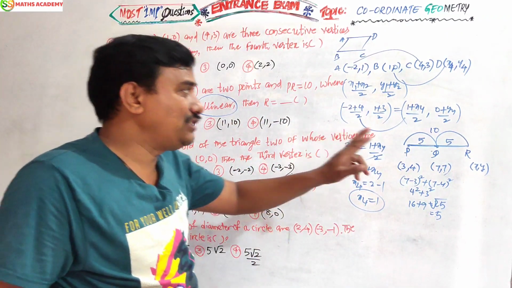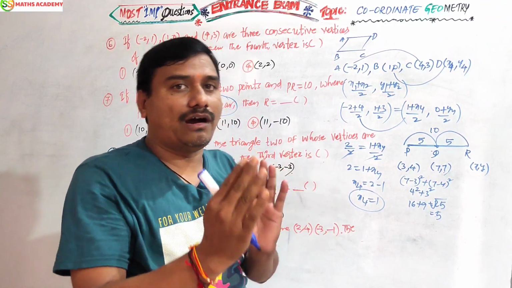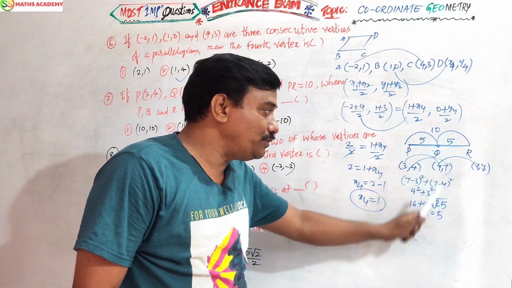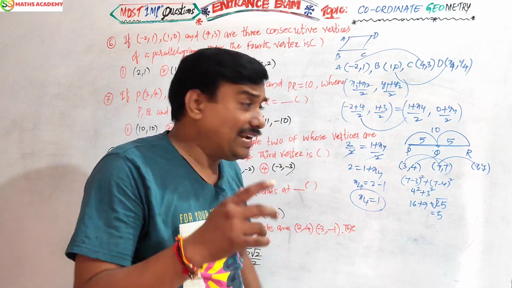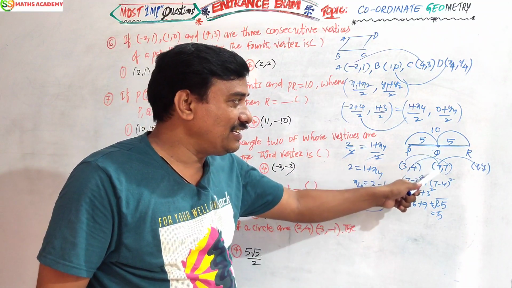That means this point will be exactly located in the middle of PR. This is exactly in the middle between P and R. This Q is the middle. We proved it. Now find R. R means midpoint. What is the midpoint value here?